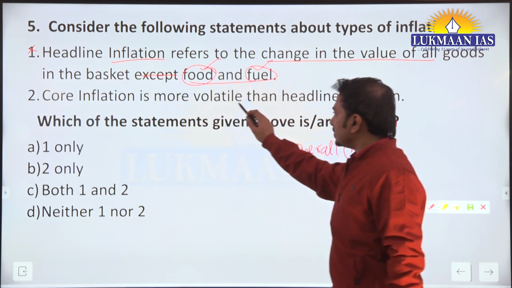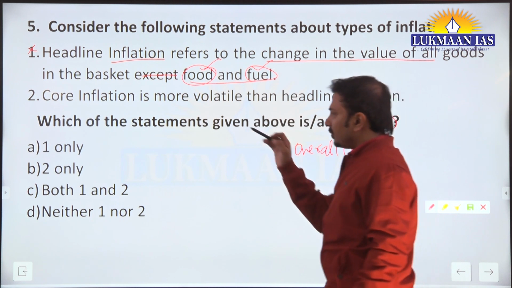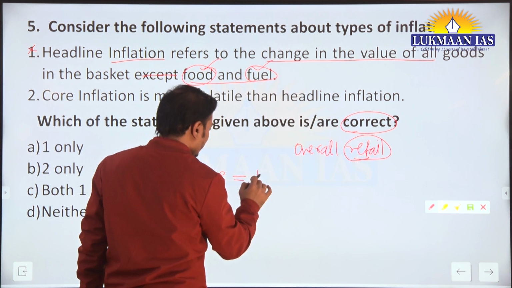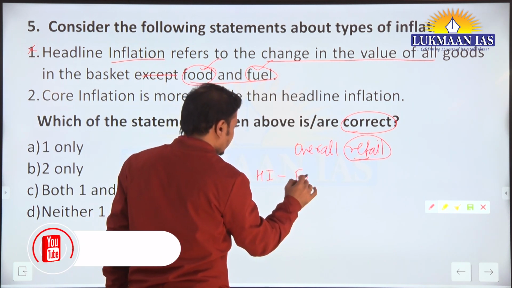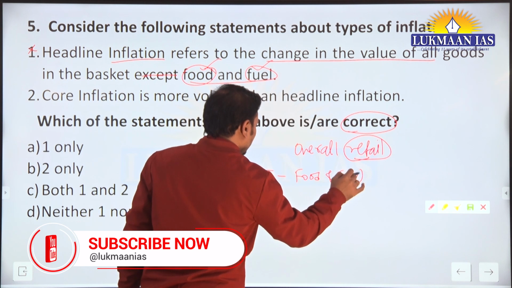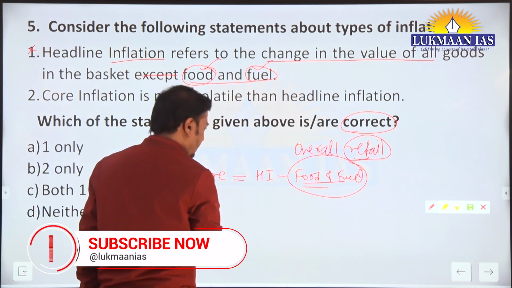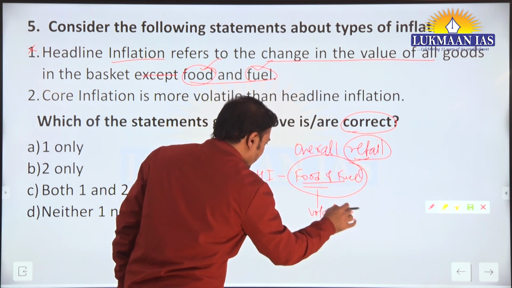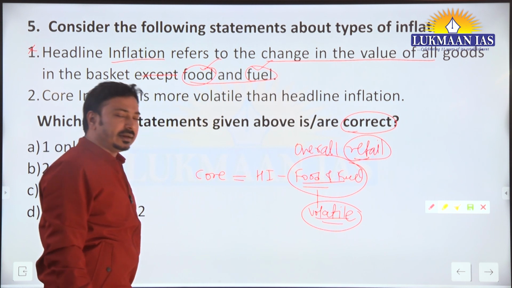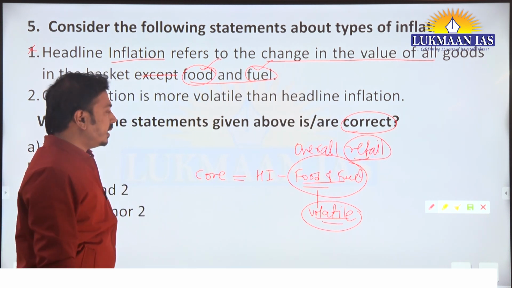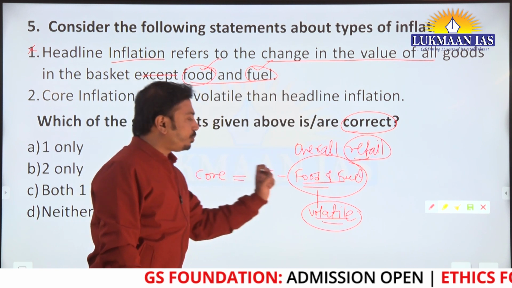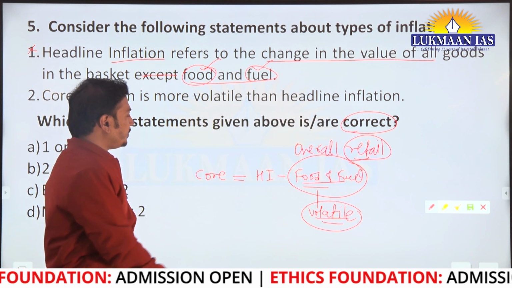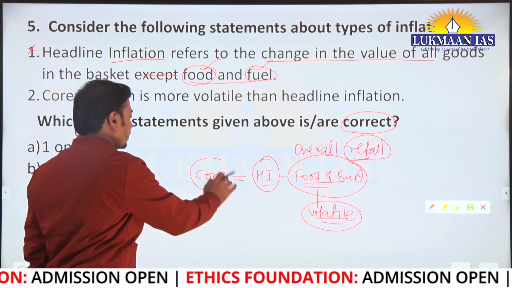Now the core inflation is more volatile than the headline inflation. First let's understand what is core inflation. Core inflation is equal to headline inflation minus basically food and fuel items. Now why are these subtracted from headline inflation? Because they are volatile. The prices of food and fuel are volatile in the Indian economy, and that's why they do not give the true picture, the long term picture of inflation. When we subtract them from headline, we get the core inflation.